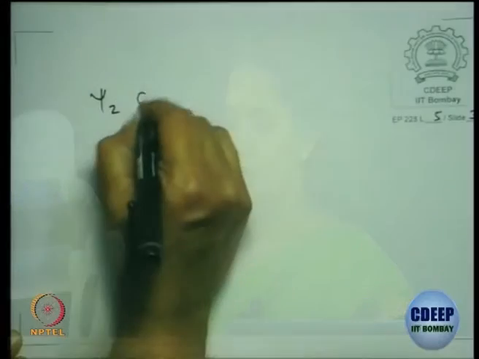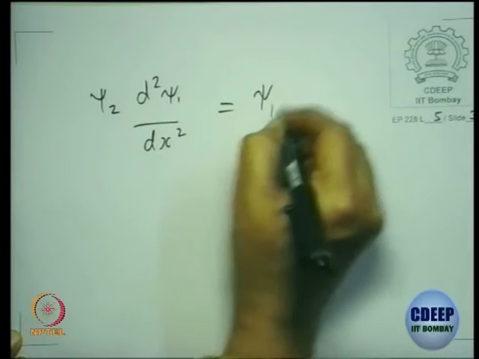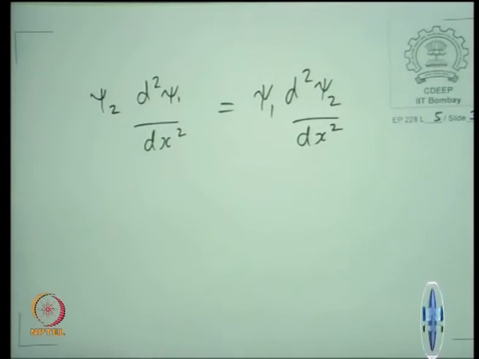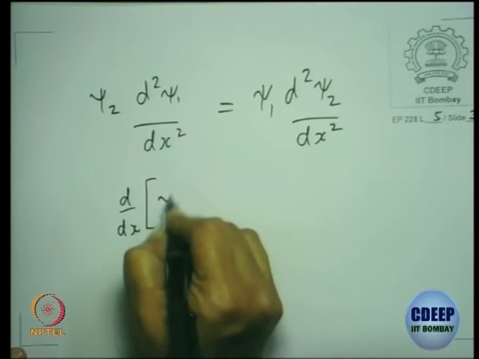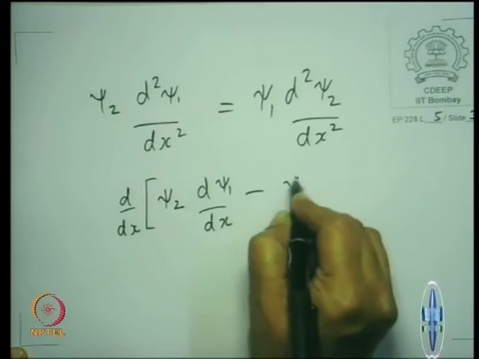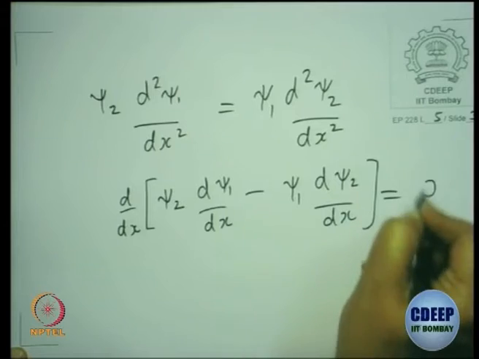Psi 2 d squared psi 1 by dx squared minus psi 1 d squared psi 2 by dx squared. This can be further simplified as d by dx of psi 2 d psi 1 by dx minus psi 1 d psi 2 by dx equal to 0.